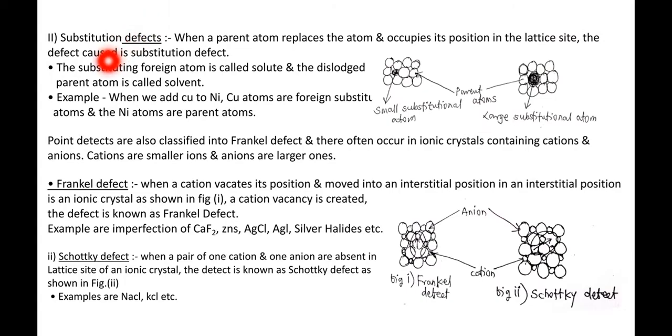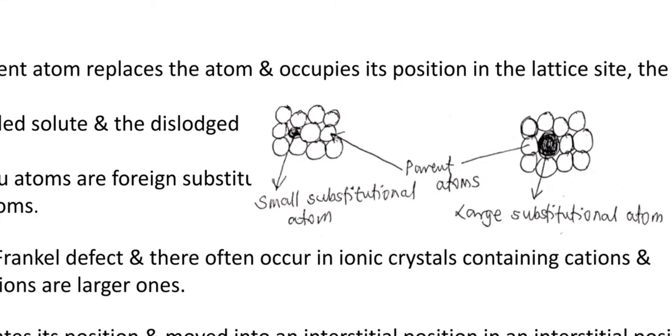Now substitutional defects. This is when a foreign atom replaces the parent atom and occupies its position in the lattice site. From the diagram, these are the parent atoms, and this black colored atom is the substitutional atom or foreign atom. Here in this case the size of the parent atom is greater than the size of the substitutional or foreign atom.